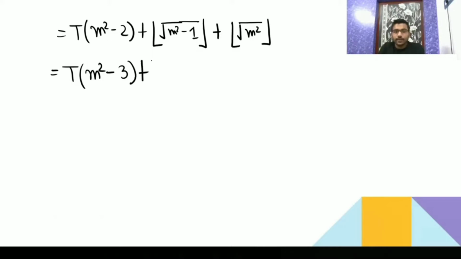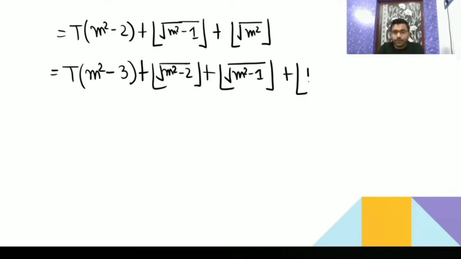Then take the floor and root of m² minus 2, floor root of m² minus 1, floor root of m². Now see, it is m² minus 3, then the root is over. If it is 3, then here it is 2, then 1, then 0. If you assume it as k, then it will be k minus 1, then k minus 2. Like this it is going.